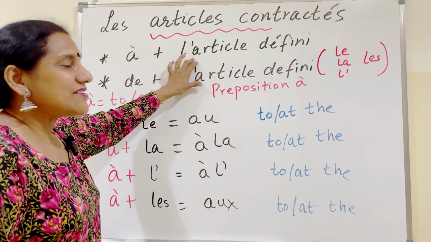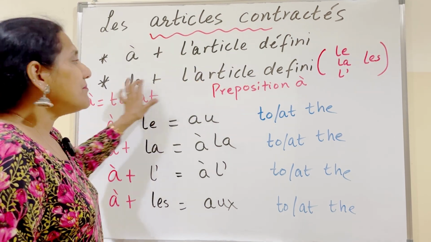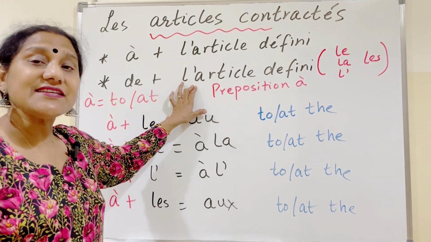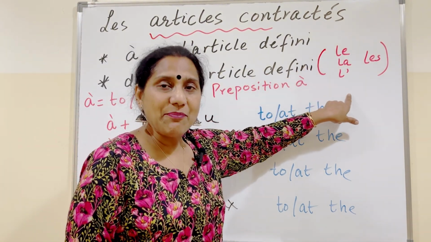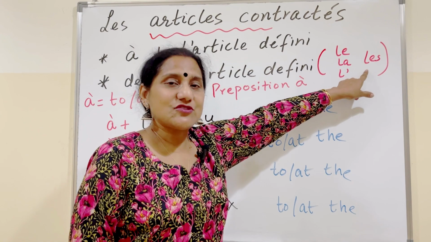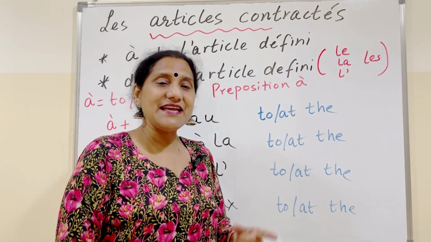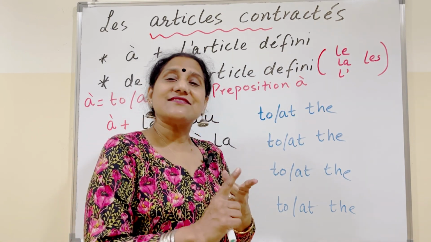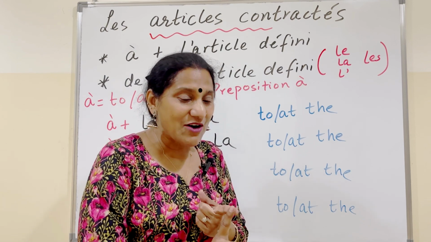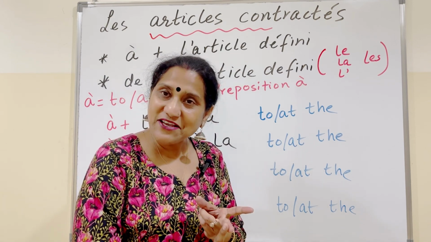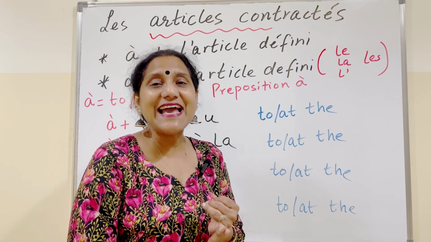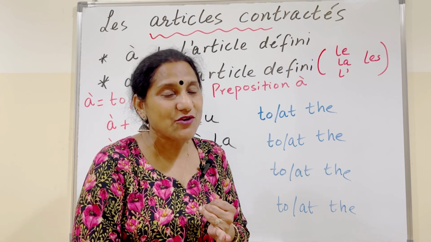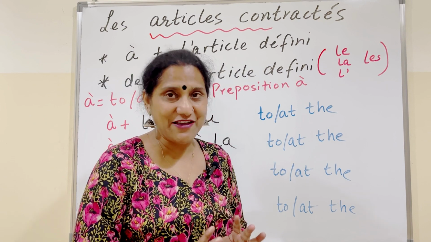À plus l'article défini or de plus l'article défini. What is l'article défini? Le, la, l', les. So, I repeat, l'article défini, which means the, is le for masculine singular nouns, la for feminine singular nouns, l' in front of vowels, and les for plural nouns, both masculine and feminine.